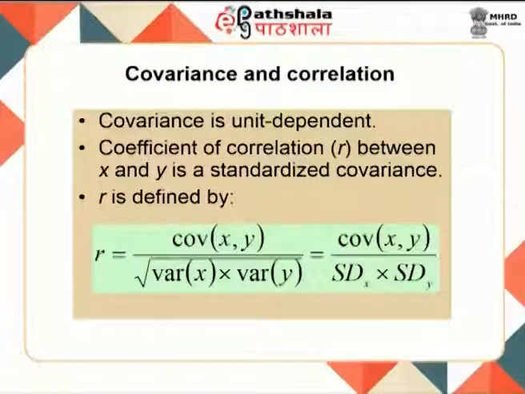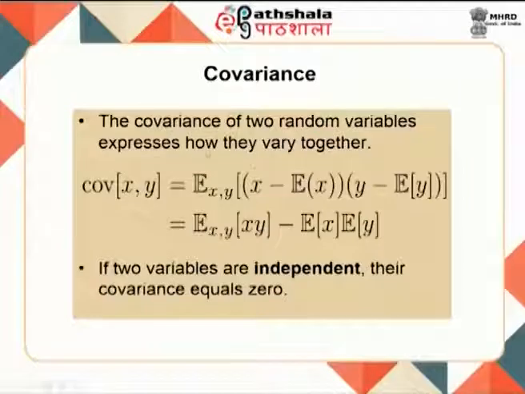Basically what we are trying to do here is that the standard deviation, variance, and covariance give the expected value and the values that surround it or lie close to it. Covariance of two random variables expresses how they vary together. This covariance of x comma y is given by the expected value of x minus the expected value of x, times y minus the expected value of y, which can be written in this form. If two variables are independent, their covariance will obviously be 0, they are no longer connected to each other.